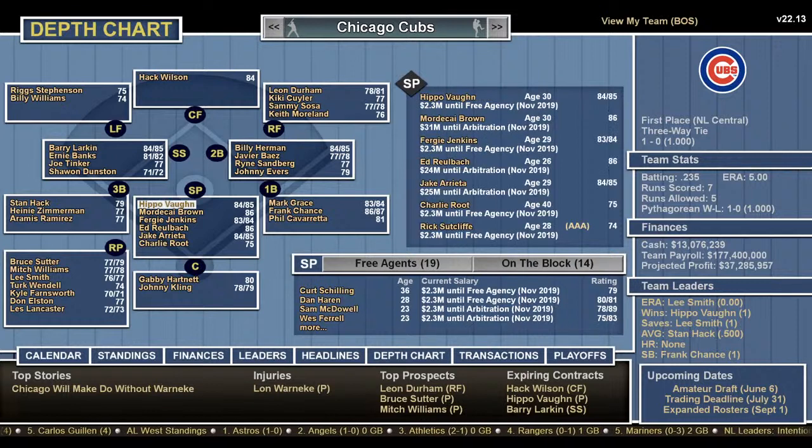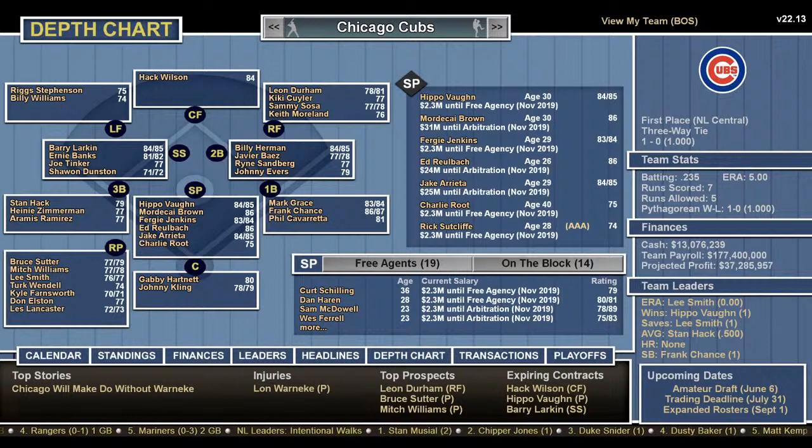Pitchers, Hippo Vaughn. He's old school, dead ball. Three-Finger Mordecai Brown. Ferguson Jenkins. Ed Reulbach, another real old school, early 1900s. Jake Arrieta. And Charlie Root, another old school from the 20s and 30s. Bruce Sutter, Mitch Williams, Lee Smith, Turk Wendell, Kyle Farnsworth, Don Elston, and Les Lancaster. So that bullpen's very formidable.